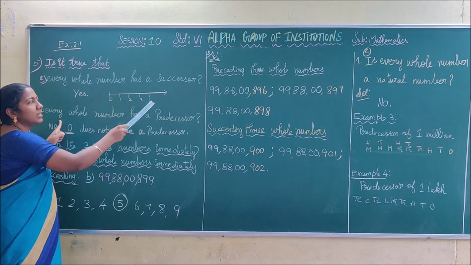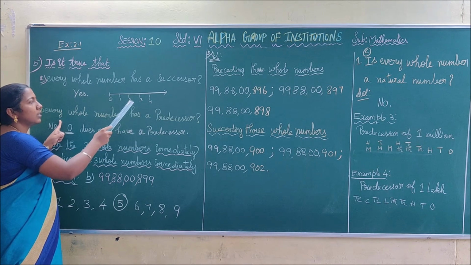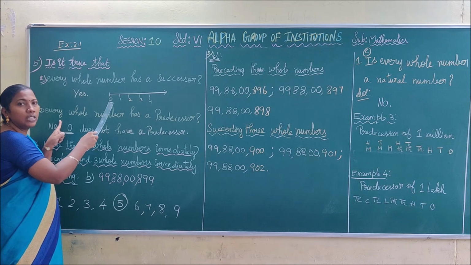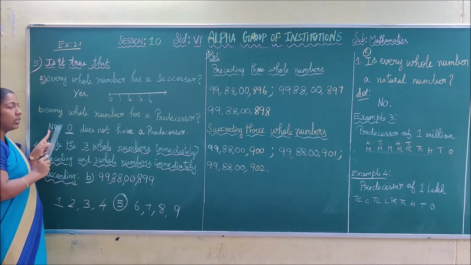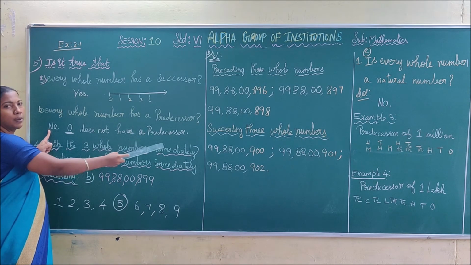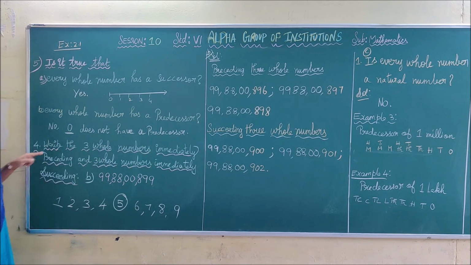What is the predecessor of 4? 3. What is the predecessor of 2? What is the predecessor of 0? No, nothing is here. So here you have to write no. 0 does not have a predecessor. Please clear, children. See the next one.